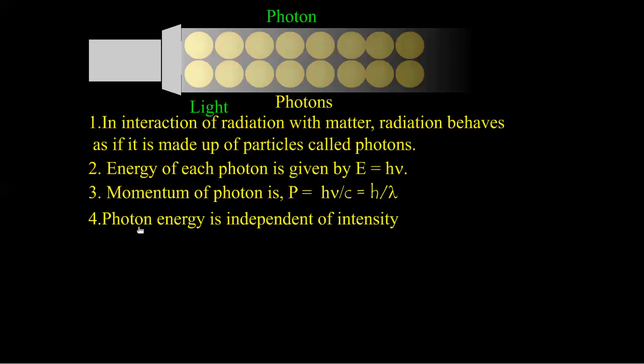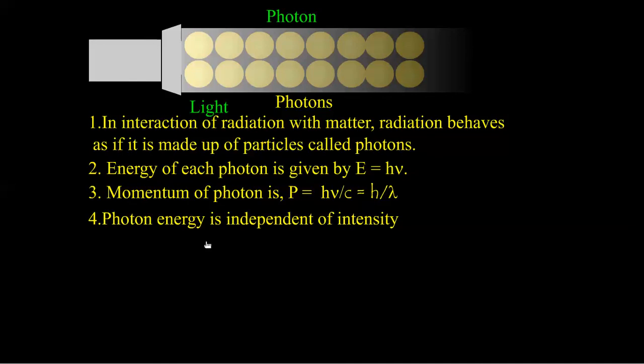Next, photon energy is independent of intensity. It means for a single photon, its energy does not depend on intensity, because by increasing the intensity, the number of photons increases, but the energy of the photon does not increase.